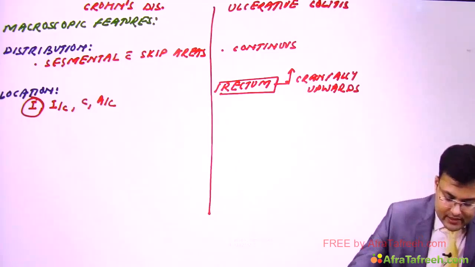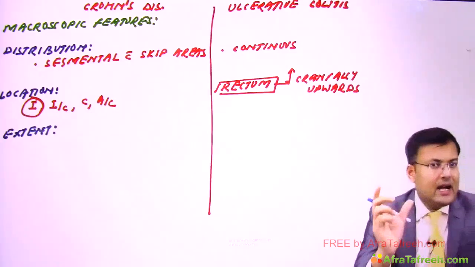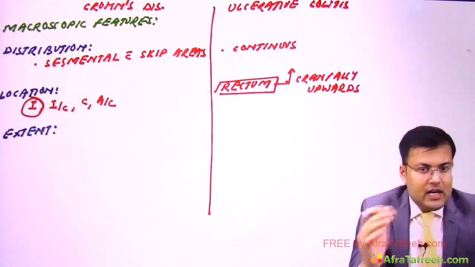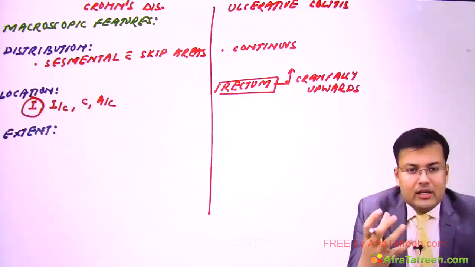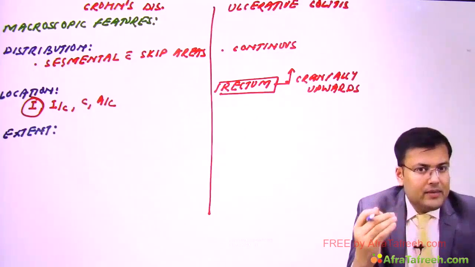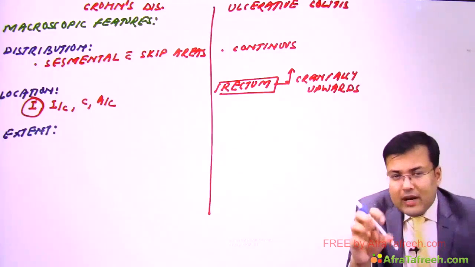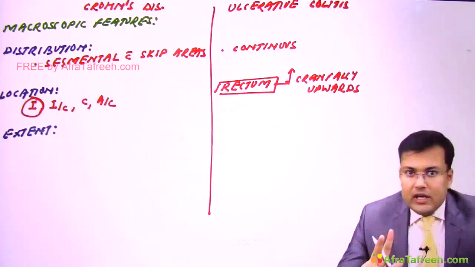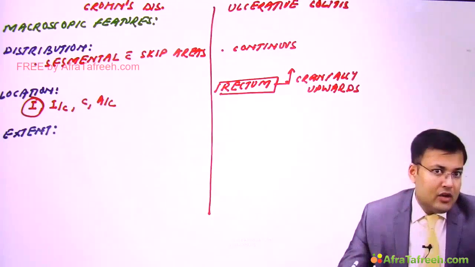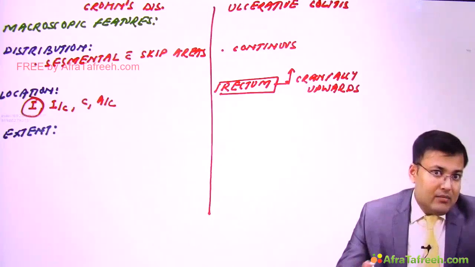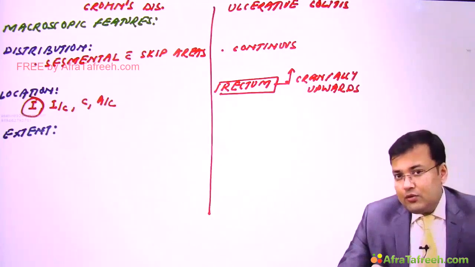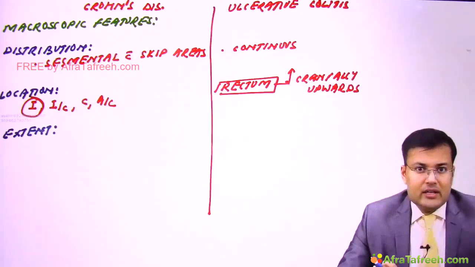Now see the extent of involvement. In Crohn's disease, the entire thickness of the bowel is involved, and if you see ulcerative colitis, grossly or macroscopically, it appears that only the mucosa is involved. Ideally speaking, microscopically two layers, mucosa and submucosa, are involved in ulcerative colitis, whereas in Crohn's, mucosa, submucosa and muscularis propria, all three layers are involved.